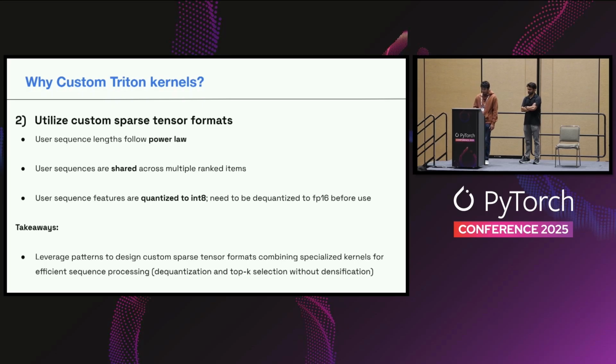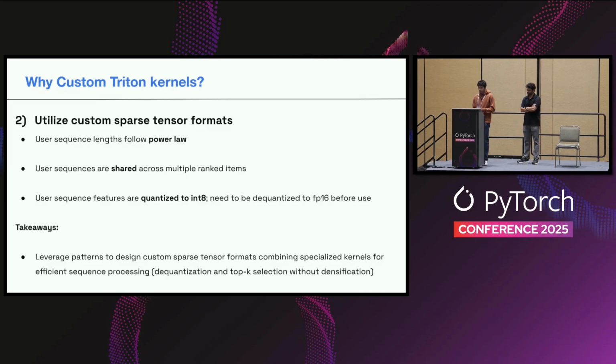The second reason is because of some properties of user sequences, which is that they follow power laws. So a small percentage of users have much longer sequences than the median sequence length. And as Saurabh mentioned, user sequences are shared across multiple items that you're ranking, and we also store them in quantized formats. So we can come up with custom sparse tensor formats that are more efficient for storage and processing of these user sequences.